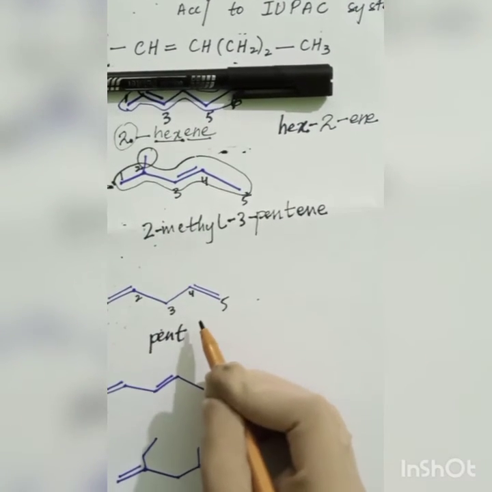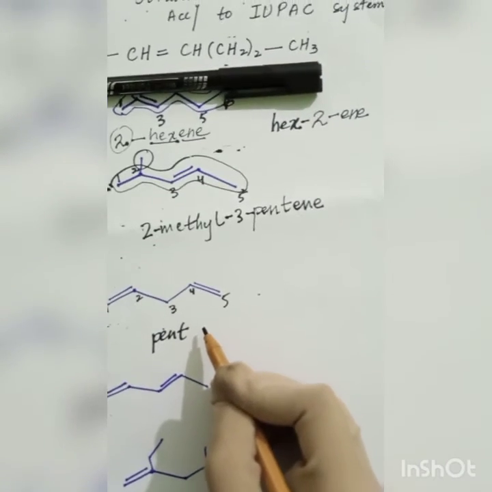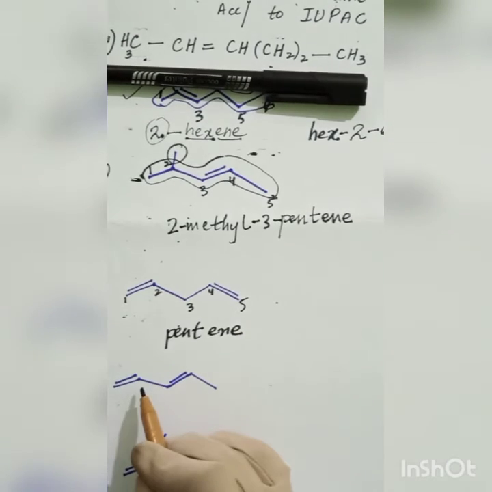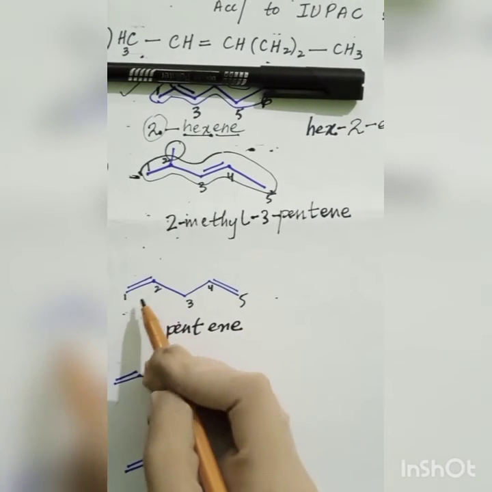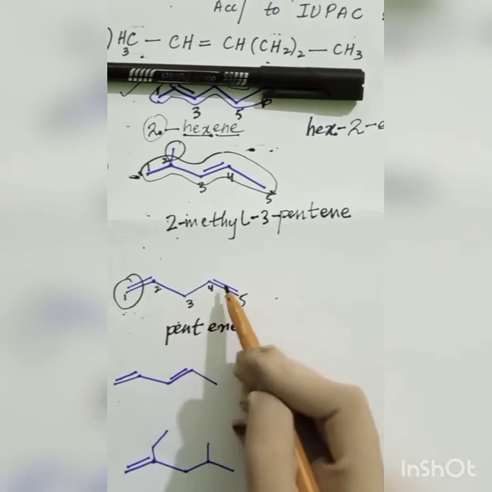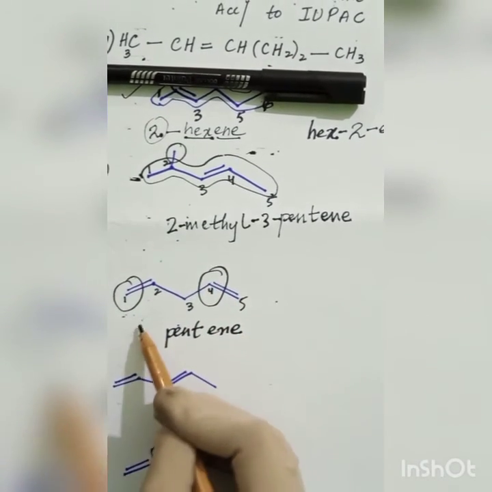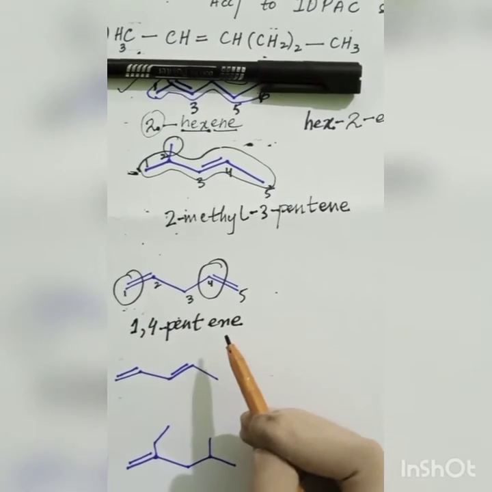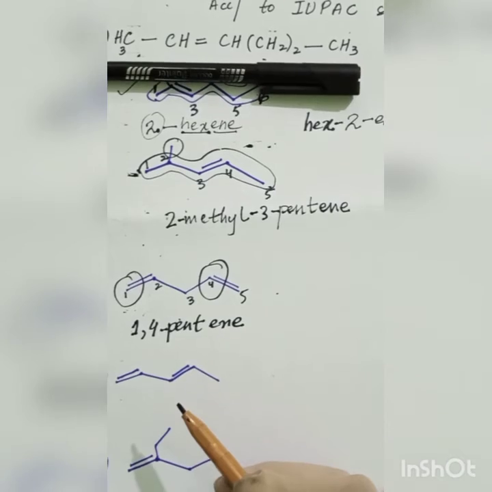It's obviously an alkene, so ene. What are the positions? 1 and 4. 1,4-pentene. That will be the name of it.